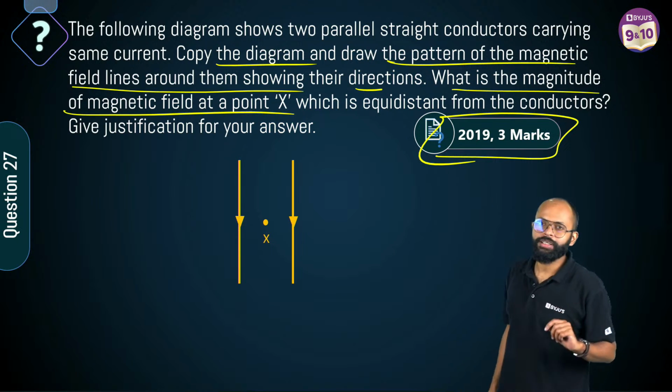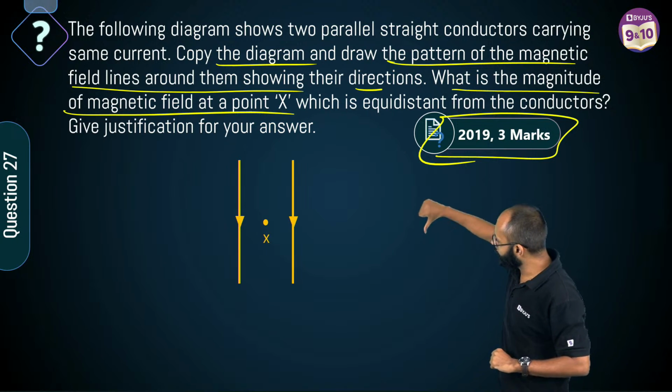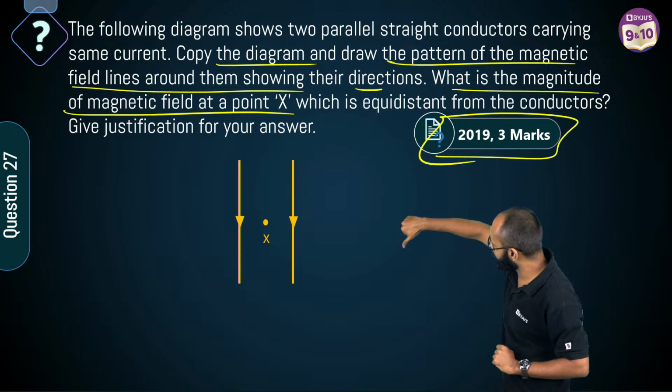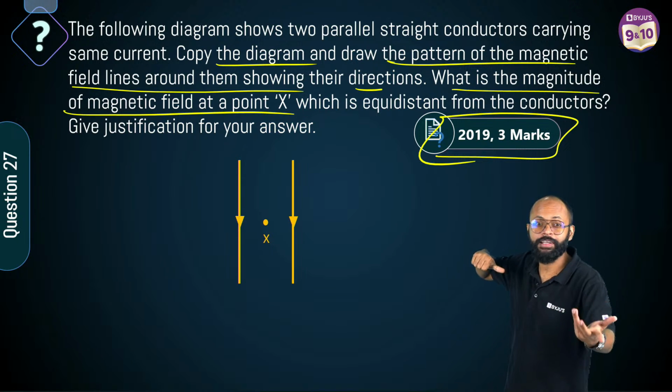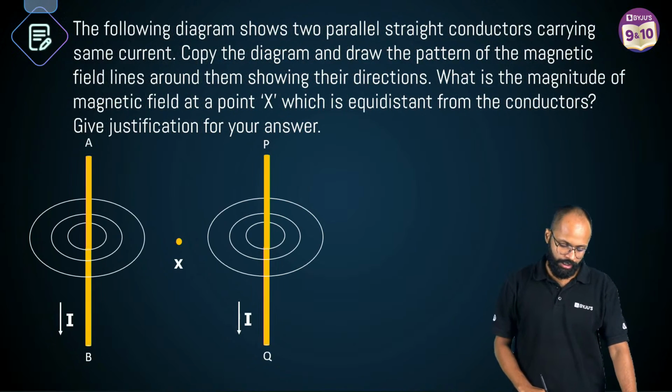Sir, how to draw the direction of magnetic field? Easy. Right hand thumb rule. Point your thumb in the direction of current and curl your fingers to get the direction of magnetic field around the current. Very nice, sir, this is easy, right? What do we have to do? Okay.